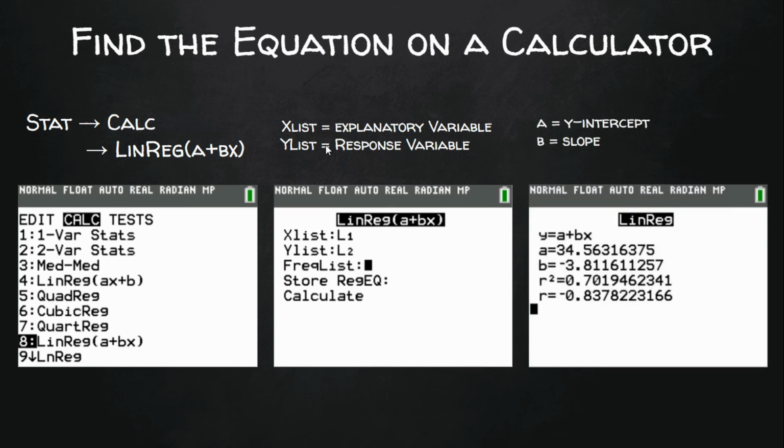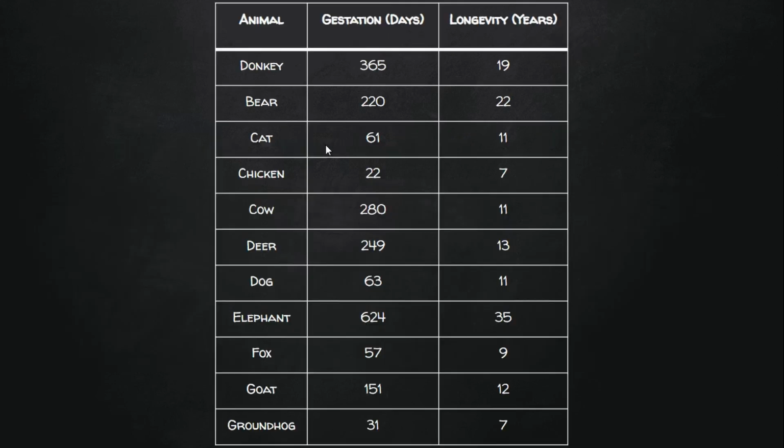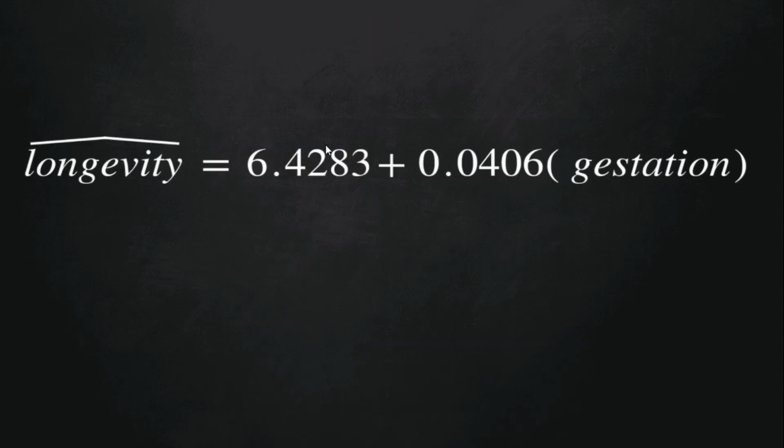Here's the output for the LinReg. We've done this before to get our correlation coefficient, but now we know that a is our y-intercept and b is our slope. Why don't you practice finding the least squares regression line equation using this data for gestation periods and longevity for various animals? Here is the equation that you should have gotten on the previous slide. Use this to answer the following questions.